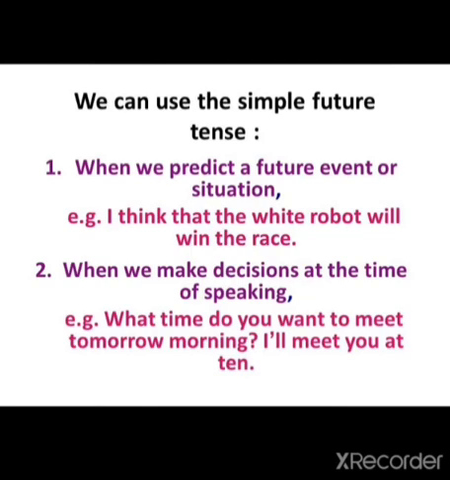For example, you can see like this. What time do you want to meet tomorrow morning? If somebody asks you a question, when will you meet in the morning? And at the same time you answer that person, I'll meet you at 10. So for that you will have to use simple future tense.